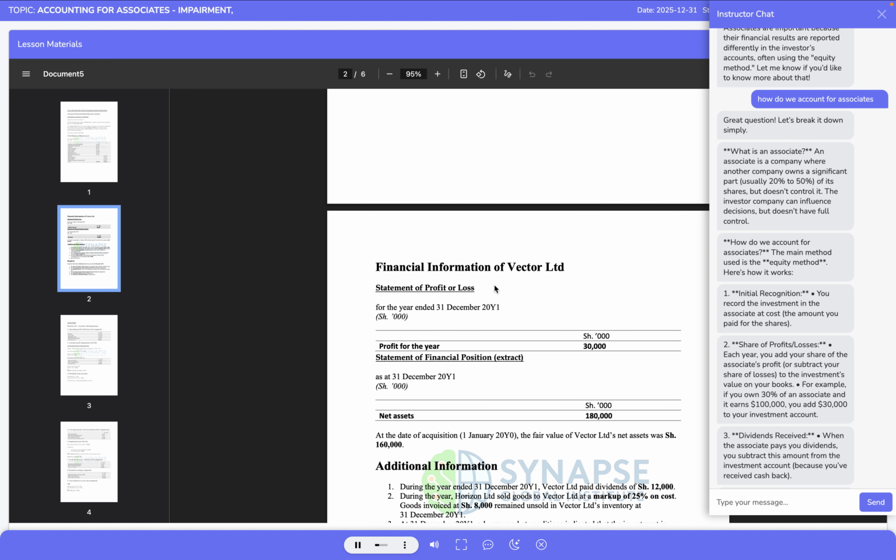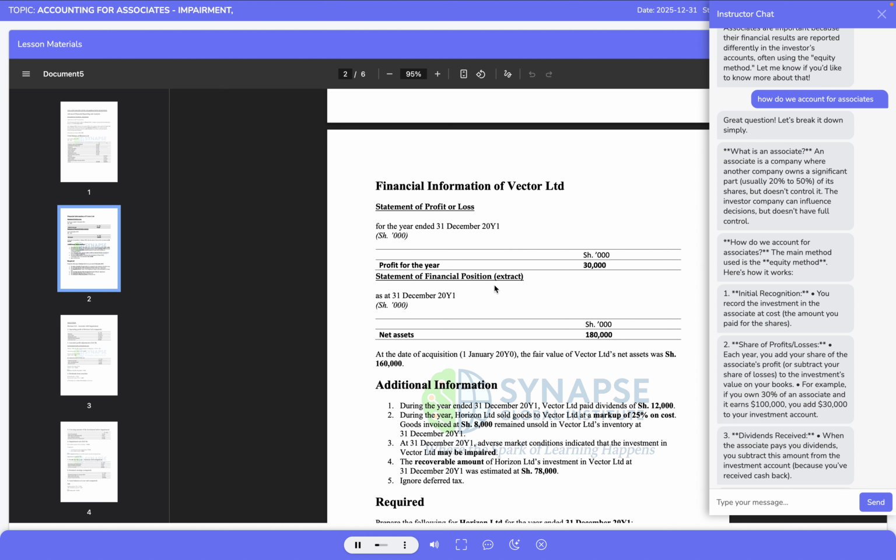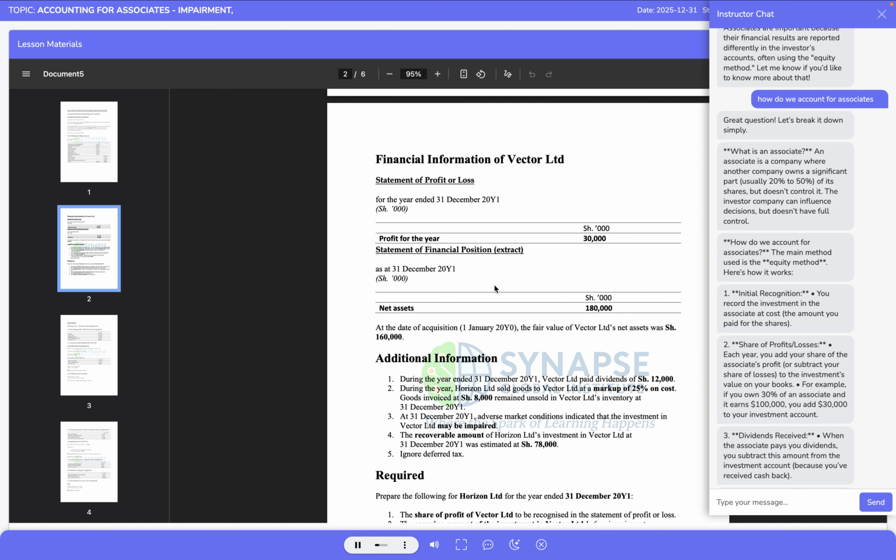The question then provides financial information relating to Vector Limited, the associate. For the year ended the 31st of December 2021, Vector Limited reported a profit for the year of 30,000. In addition, an extract from Vector Ltd's statement of financial position shows net assets of 180,000 as at the same date.